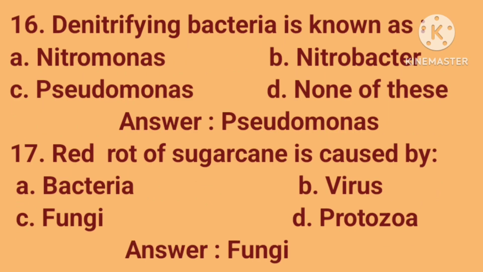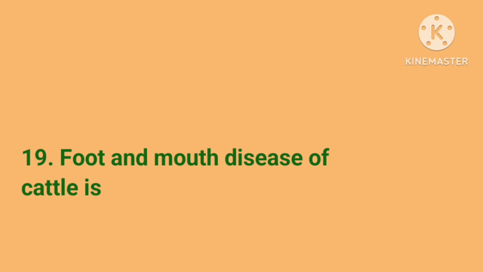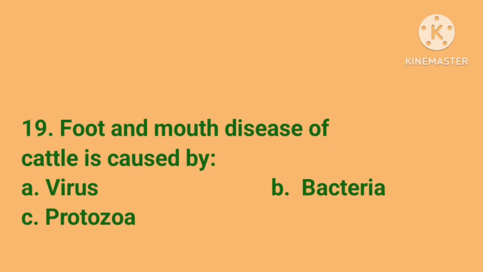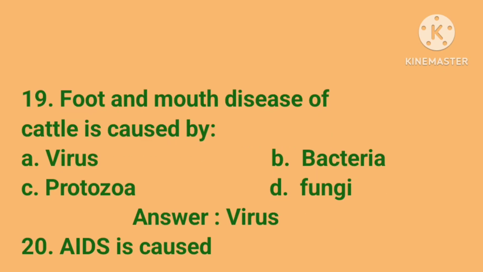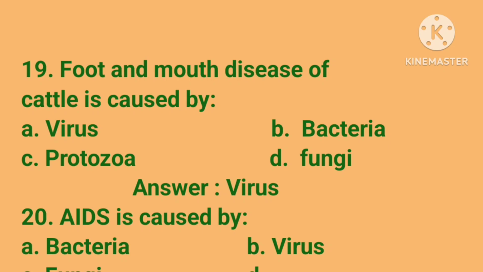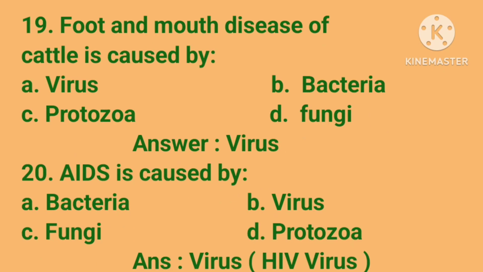17 is red rot of sugarcane is caused by A. Bacteria, B. Virus, C. Fungi, D. Protozoa. Answer is fungi. 19 is foot and mouth disease of cattle is caused by A. Virus, B. Bacteria, C. Protozoa, D. Fungi. Answer is virus. 20 is AIDS is caused by A. Bacteria, B. Virus, C. Fungi, D. Protozoa. Answer is virus, HIV virus.